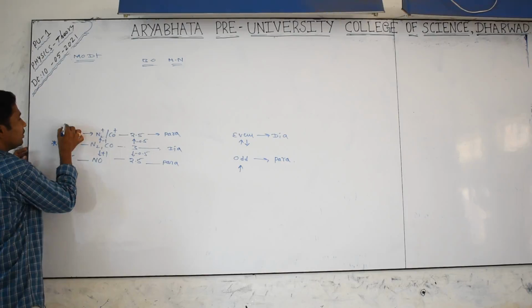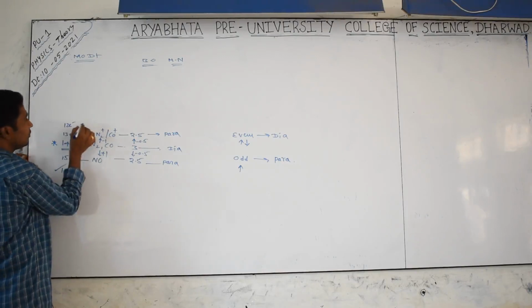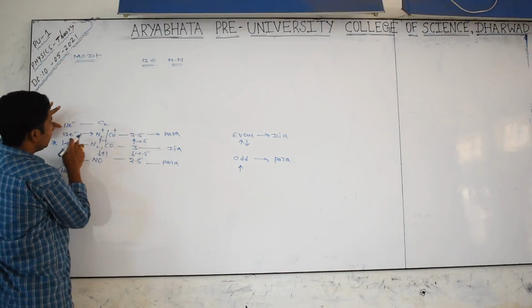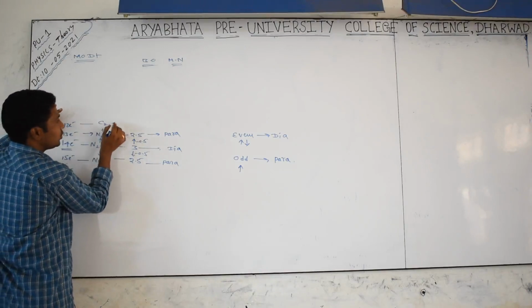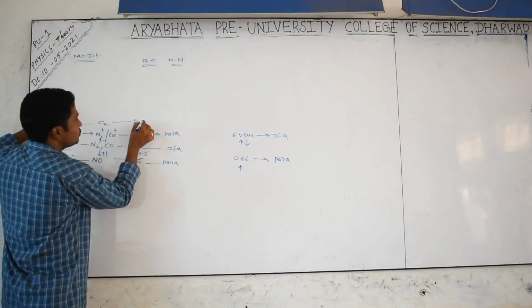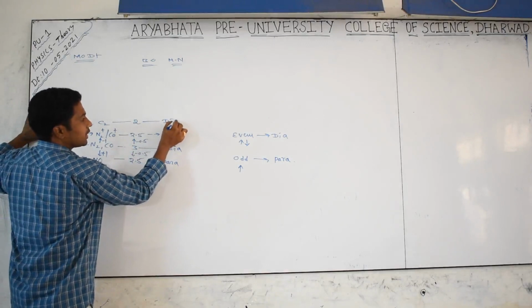You can take 12 electron species or 16 electron species. 16 electron species are somewhat different. Okay, 12 electron species means, can you give the example? C2. Yes, then 13 to 12 is 1 electron less. 1 electron less means bond order will be decreased by 0.5, so 2. So 12 is an even number or odd number? Even number. That's why diamagnetic.